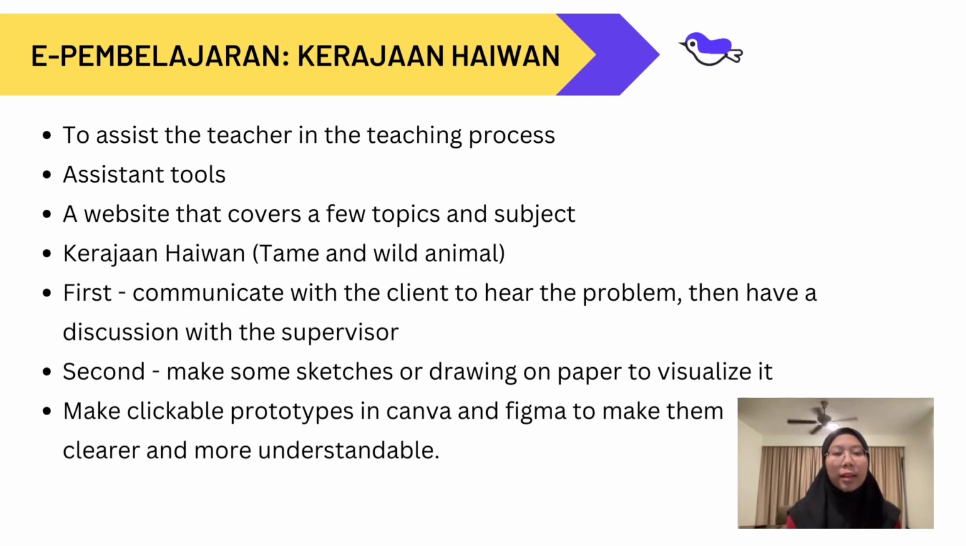and other aspects. So firstly, we communicated with the client to hear about the problem, and then we had a discussion with the supervisor. We made sketches based on our discussion to visualize our ideas. After that, we turned the sketches into a clickable prototype to see the flow of our project. We use Canva as our primary tool to make the low fidelity prototype. From the prototype, we can see the basic flow and make improvements to our project in terms of design and other functionalities, so that it no longer deviates from the product specification.